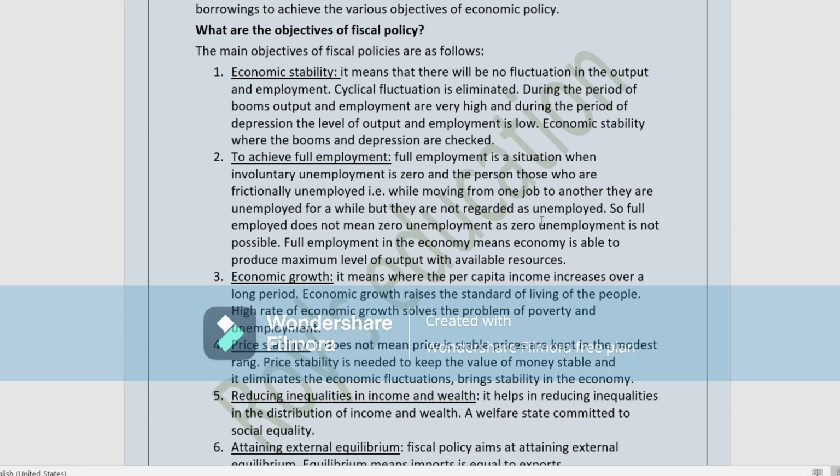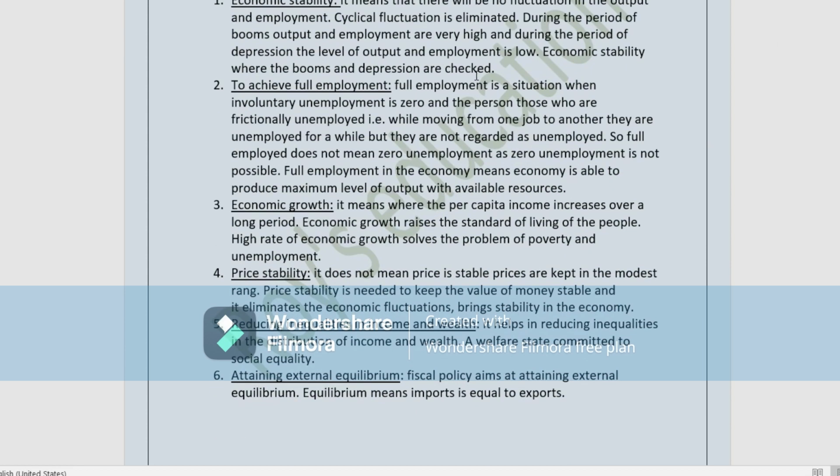Next point, economic growth. What is economic growth? It means that per capita income increases over a long period. Per capita income is the per head income of the people. If per capita income goes on increasing over a long period, we can say there is economic growth.